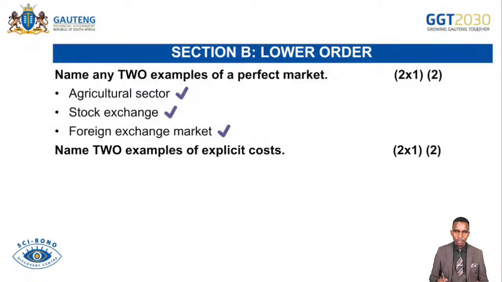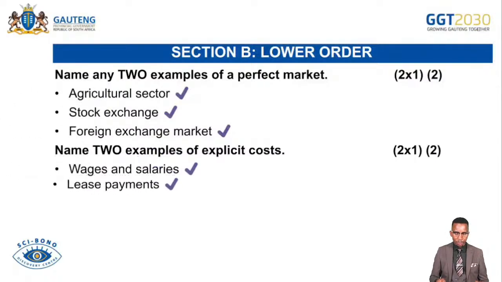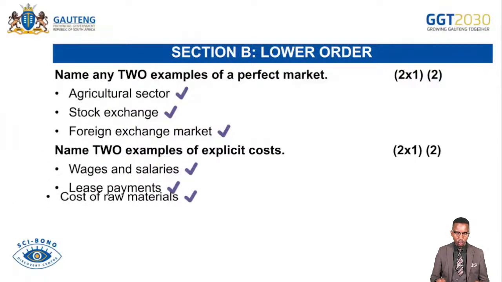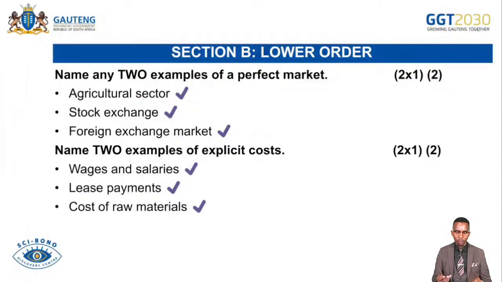Name two examples of explicit costs. Remember, explicit costs are those costs that we regard as operational costs for the business. We talk about wages and salaries, lease payments, and also the cost of raw materials. Remember, we also have the opposite of this, which is implicit cost, the costs that are mainly known by accountants and economists of the business. They are not known by everyone within the business.